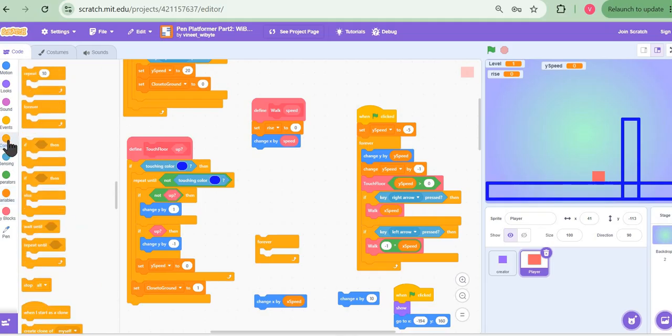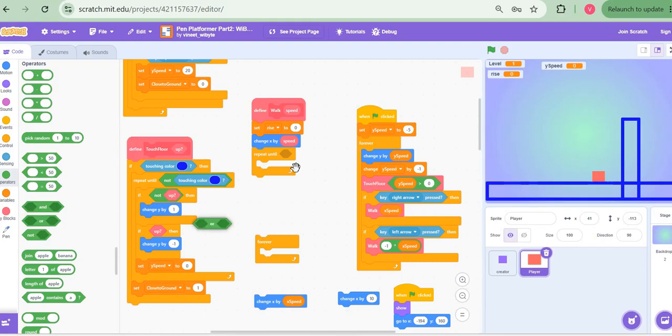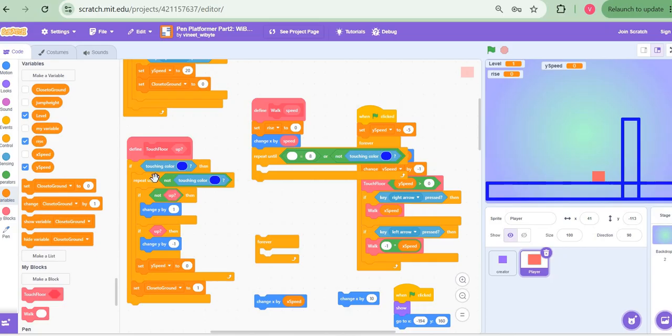So I'm just going to say, look, repeat until, and this is going to be an or condition. Repeat until, let's do this carefully, rise is equal to 8 or not touching the color blue. Now, not touching color blue is quite similar to this, so I can just duplicate this part here. Rise equals 8. Now, 8 is just an arbitrary number, basically saying that I'm allowing a limit of 8 pixels for you to go up, which means it's a very, very tiny wall I'll go through, but anything larger than that, I will in fact stop. So, repeat until rise is equal to 8 or not touching black color.